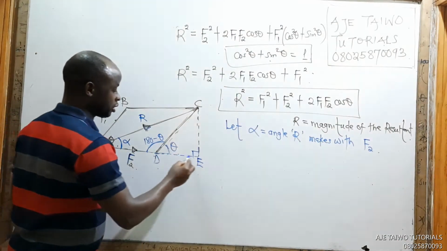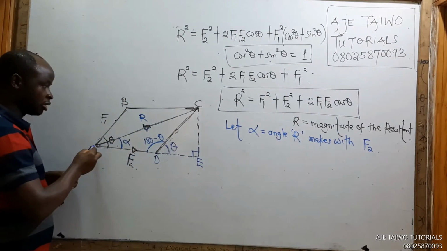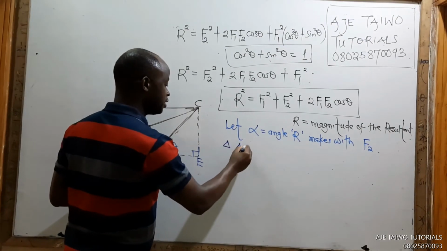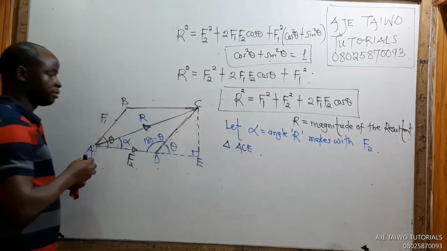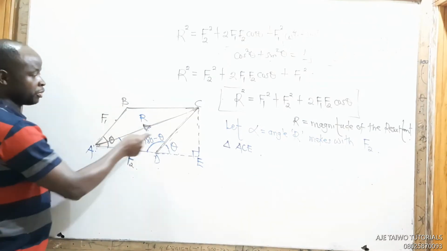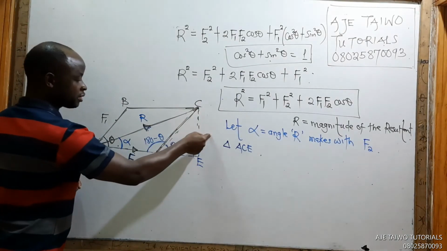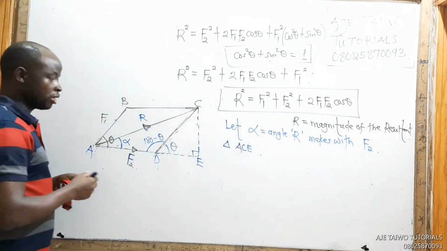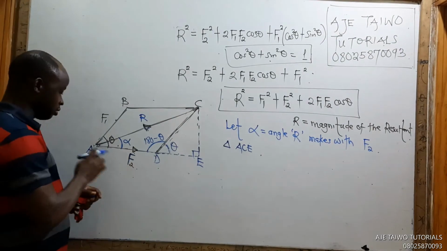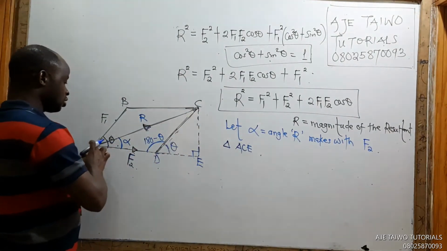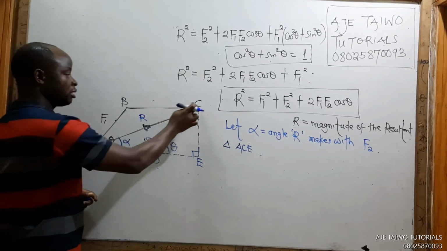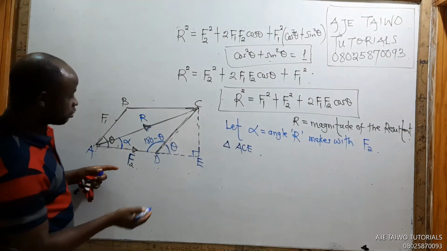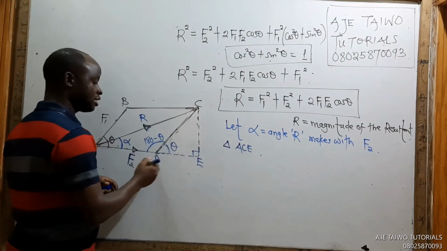To get this angle here, use this whole triangle. Just watch. Triangle ACE. I want to find this angle. What do you notice? This will be opposite over adjacent. Don't forget I said ACE. I'm using this whole triangle. And that's opposite over adjacent. What is opposite over adjacent? That will be tan.